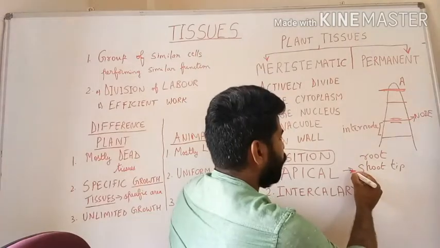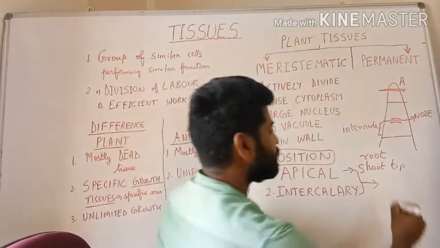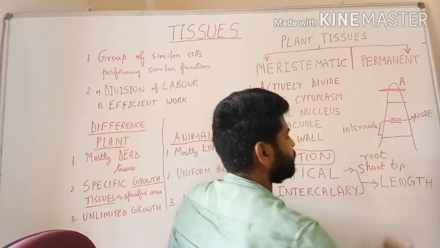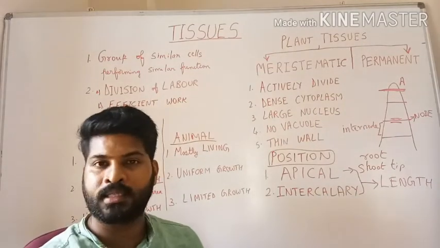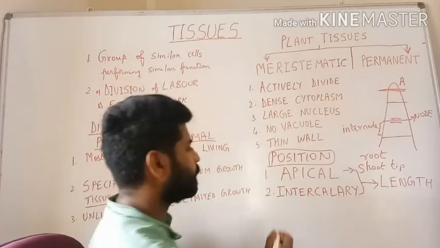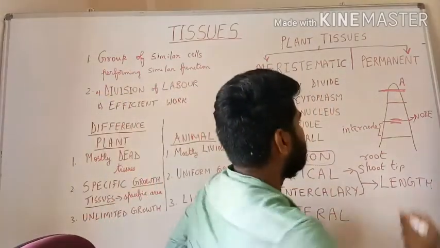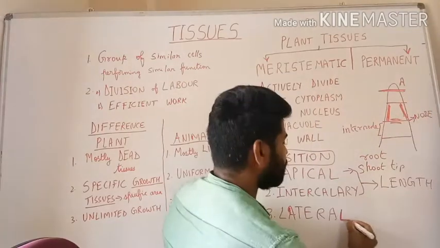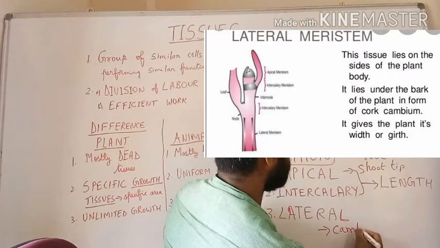Now, both of these tissues together, the apical meristem and the intercalary meristem, are responsible for increase in length of the plant. Then there is the third type of plant tissue, which is called lateral meristem. Lateral meaning on the sides. So lateral meristem is seen on the sides of the plant. The lateral meristem is represented by the cambium.